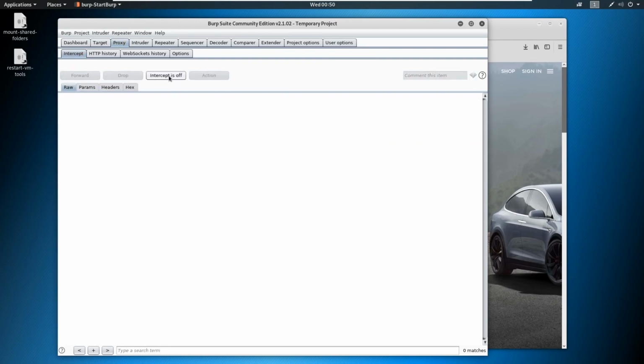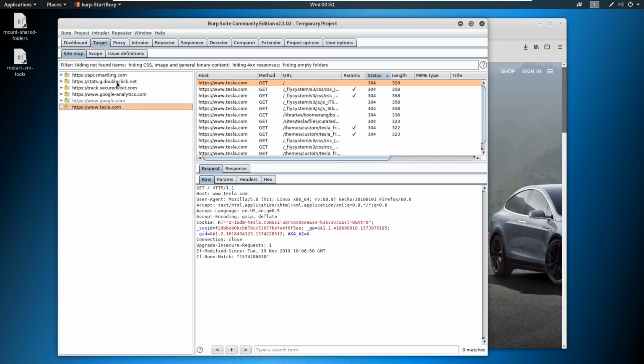I'm going to show you what's going on here. So we can go over to the target, and you can see all the pages that have loaded in here. This is all the traffic that has been intercepted so far since we ran Tesla. So not only is Tesla running, but you can see that it pulls Google Analytics, it pulls this secured visit, which looks like tracking as well. It pulls DoubleClick, which looks like maybe ads, and then it has an API running here as well. So it's gathering all this traffic through, but we're gonna dig into just Tesla here.